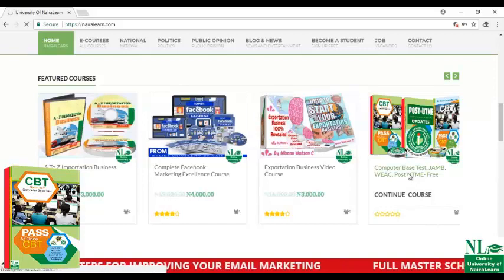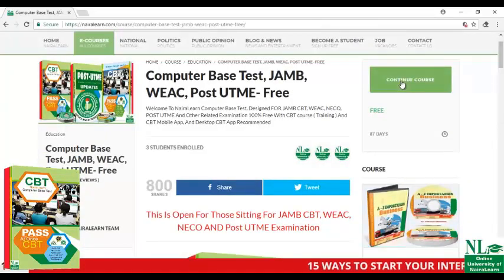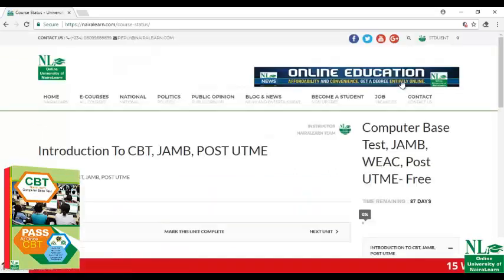So let me click again on the course. I have successfully logged in with the student account and password. Make sure you type your username and your password correctly. So let me click on continue course. I'm browsing from desktop. The interface of nairalearn.com on desktop is a bit different from the interface on mobile. You should know that.